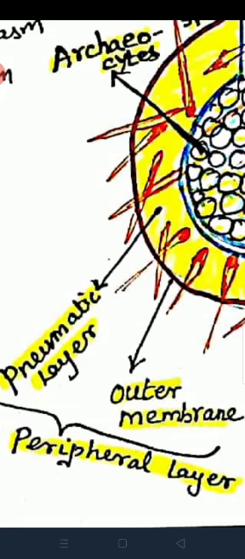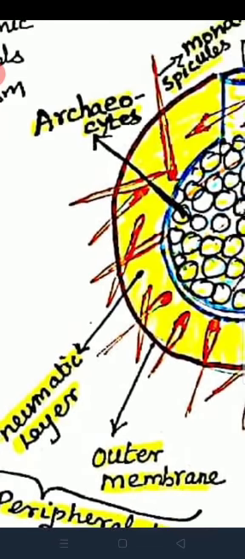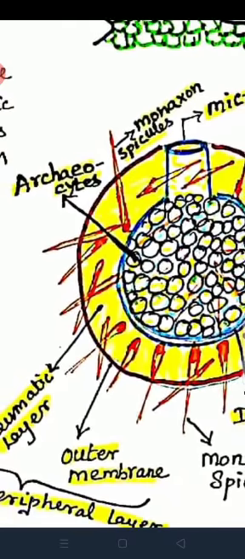The outer or peripheral layer has monoaxon spicules. See, the red color spike-like structures are called monoaxon spicules. They act as a supporting skeleton for the gemmule. What is the purpose of monoaxon spicules? They act as a supporting skeleton for gemmules.